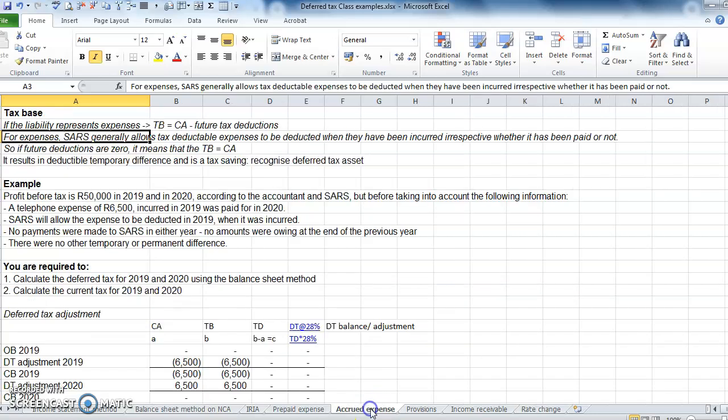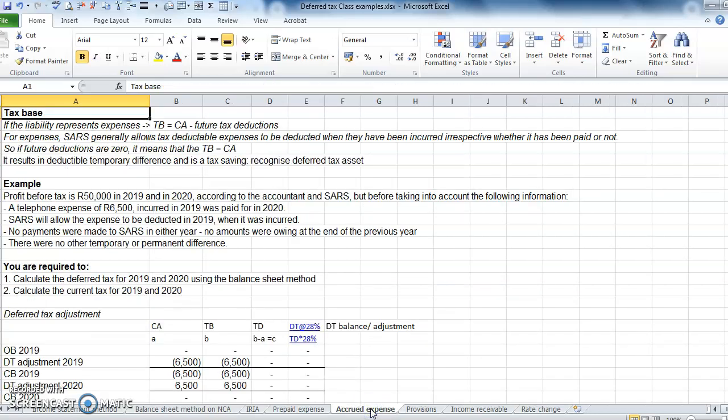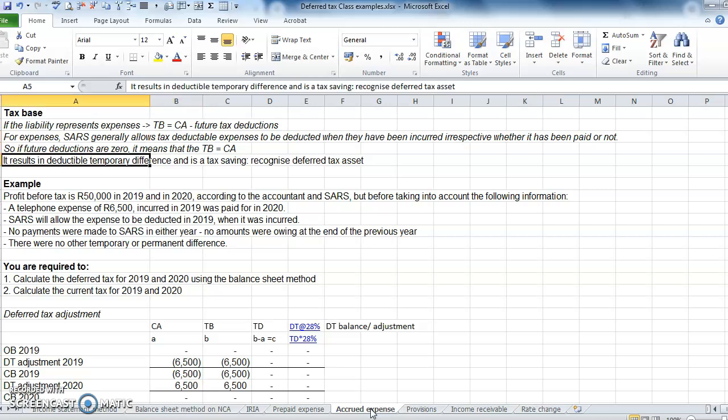Let's look at accrued expenses. So for accrued expenses, the tax base. If the liability represents an expense, we calculate our tax base by saying the carrying amount minus the future tax deductions. So for expenses, SARS generally allows a tax deductible expense to be deducted when they have been incurred, irrespective of whether they've been paid or not. So if the future deductions are 0, it means that the tax base is then equal to our carrying amount.